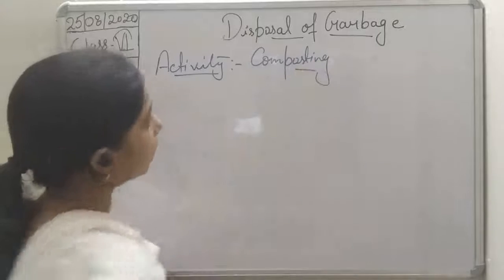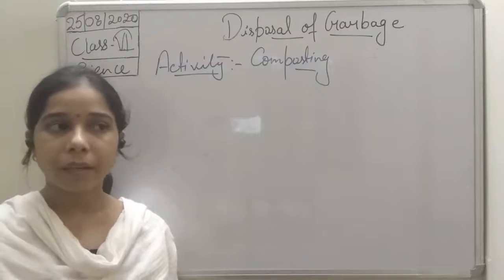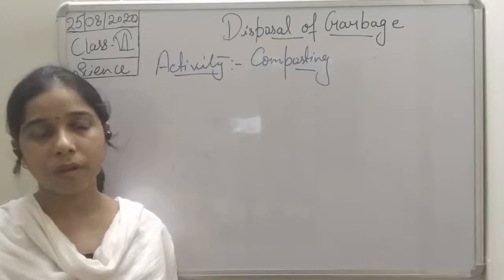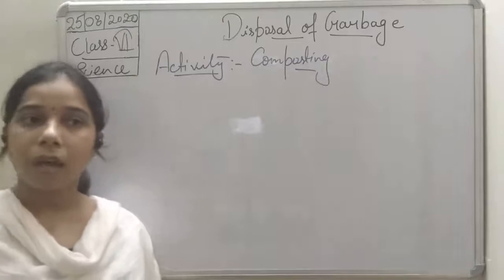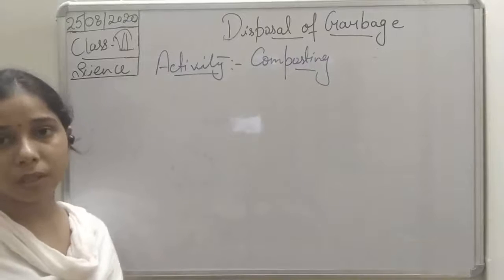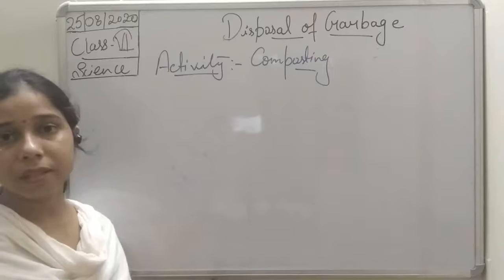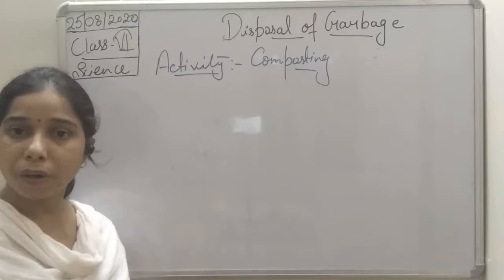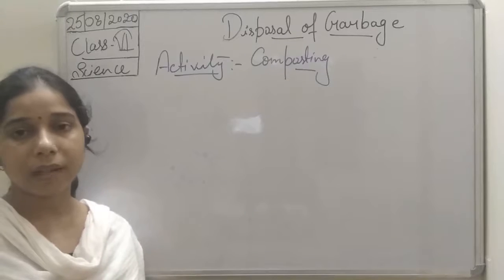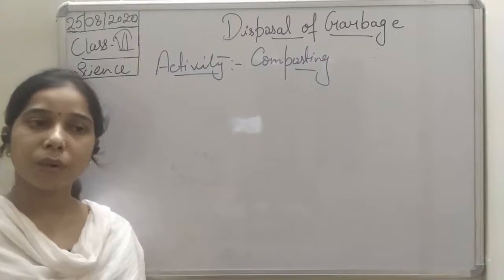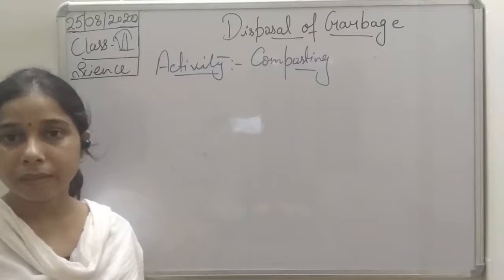Here also the same thing has been explained: you dig a big hole, about 30 centimeters, in your garden, especially in the corner of the garden. Okay. Why at the corner of the garden, students? Absolutely, because the other portion of the garden is used for crop production, right? So we will dig a hole at the corner of the garden, and in that pit, what will we do? At first, we will throw the vegetable peels and the fruit peels into the pit.